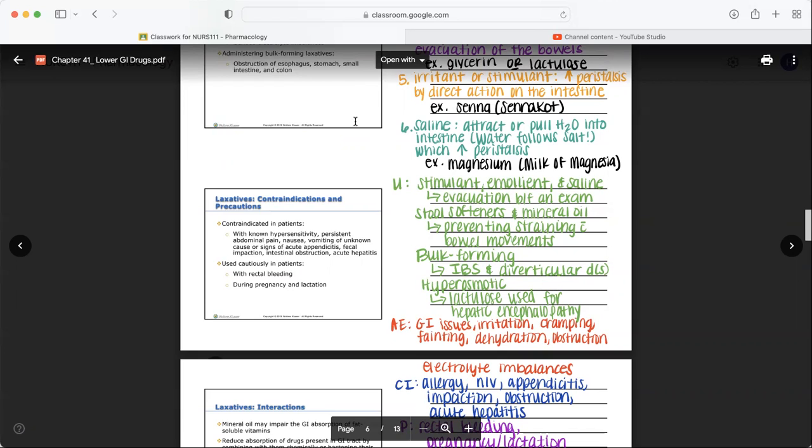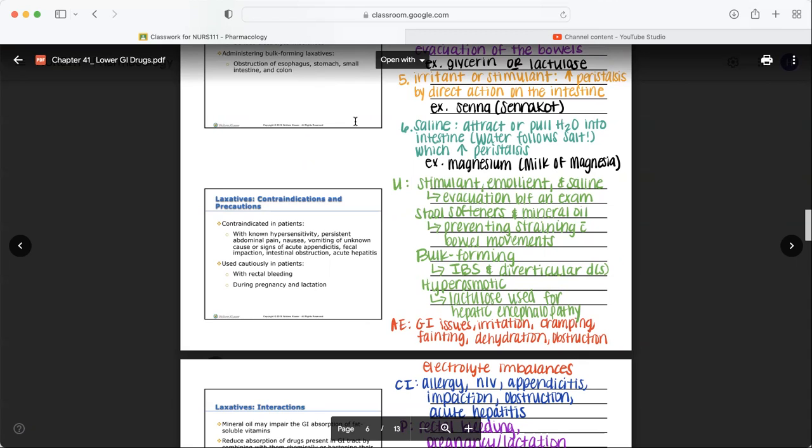Stool softeners and mineral oil are really great for preventing straining with bowel movements. So people that are quick to vagal and pass out, have syncopal episodes, people who have just had heart surgery, open heart surgery or something like that, we don't want them straining. Mommies that have just delivered babies, they have a lot of trauma down there. So we don't want to cause any additional pain as they strain to produce a bowel movement. So stool softeners are great for those people, and so is mineral oil.